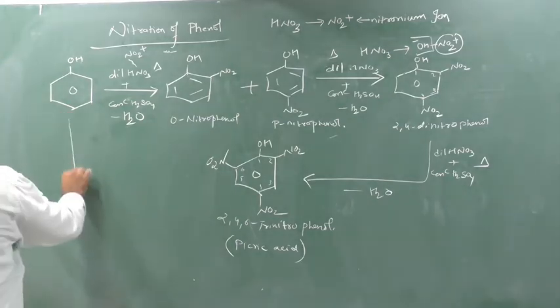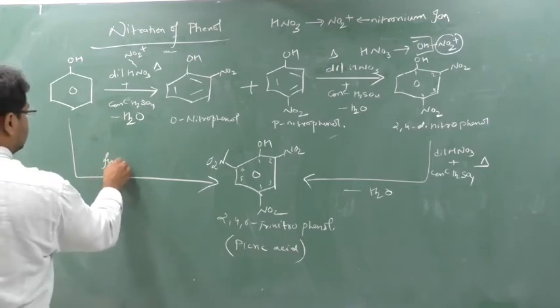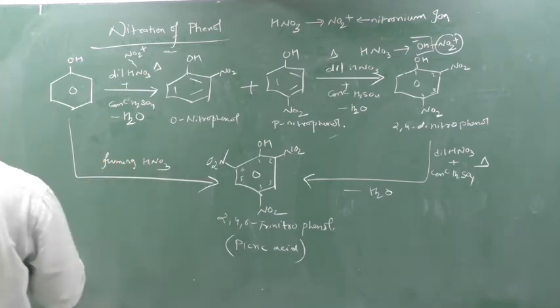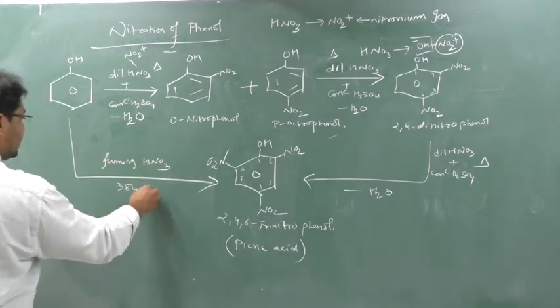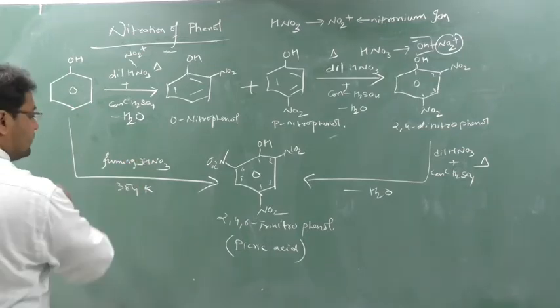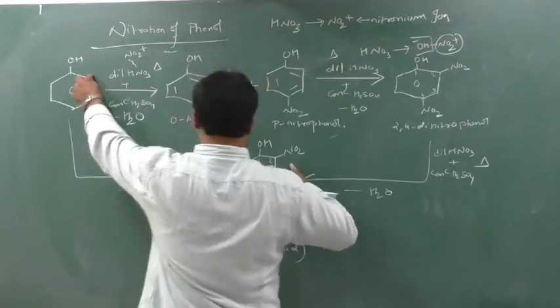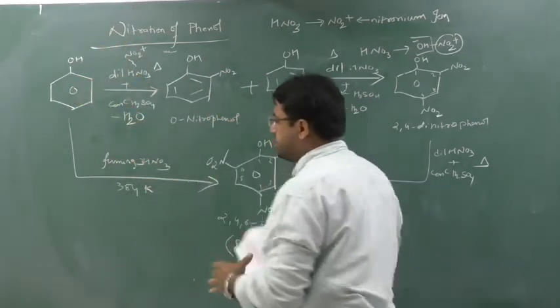And if you want to prepare picric acid directly from phenol, there is one technique. You use fuming nitric acid at nearly 384 Kelvin. Now see here, you have to use 3 moles. How many moles? 3 moles. So 1 mole of NO2 comes here, 1 H comes out, so 1 OH. So how much water will there be?